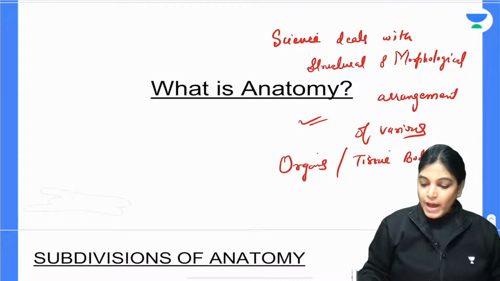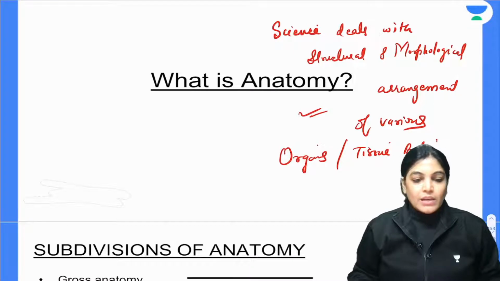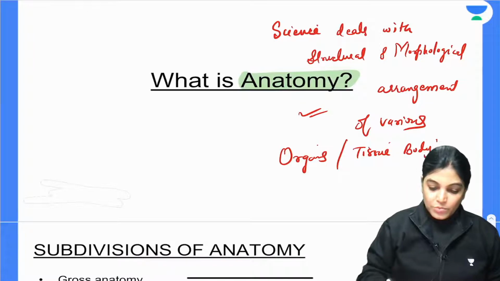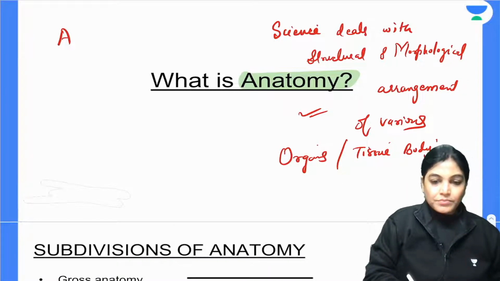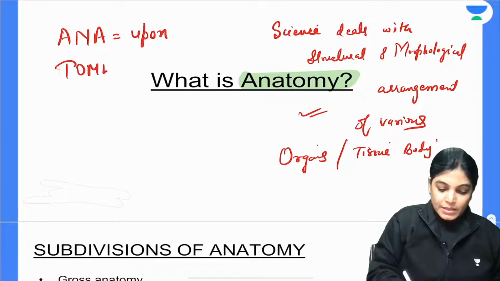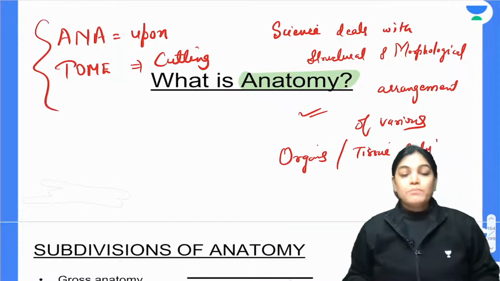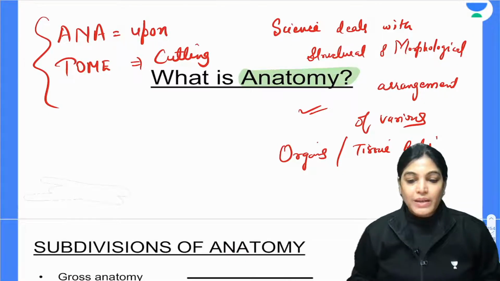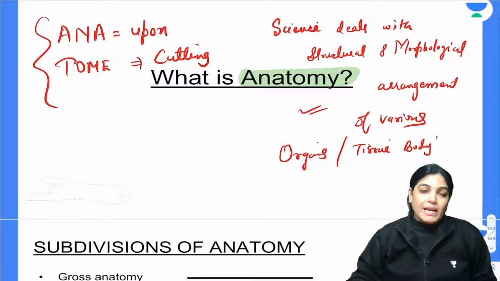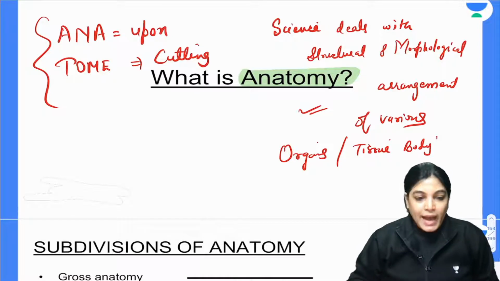And it is very important to have a detailed knowledge of human anatomy if you are going to get entry in the MBBS course. The word anatomy has been derived from two words: ana means upon, and tome means dissection, cutting. So the most important part of how to study anatomy is the process of cadaveric dissection. We are going to gain a detailed knowledge of anatomy by studying various structures through cadaveric dissection. So ana means upon and tome means cutting. This is what is meant by anatomy.